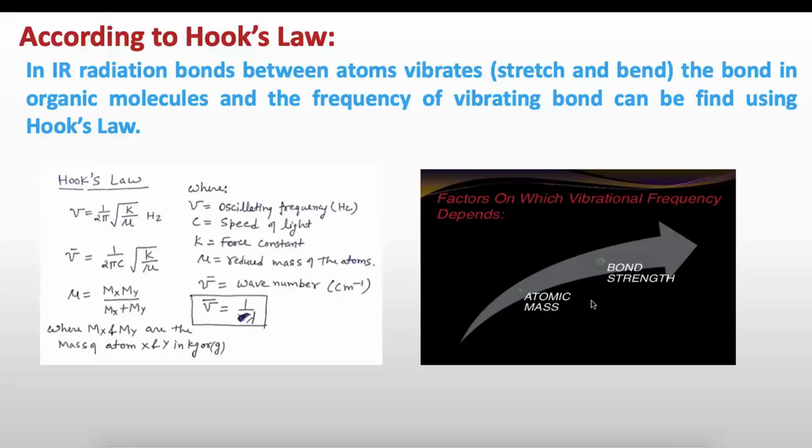Everyone. As we have discussed in a previous lecture of IR spectroscopy, IR radiation vibrates the bonds in a molecule, meaning the bonds are stretching or bending when we irradiate the molecule with IR radiation. And the frequency of vibrating the bond is according to Hooke's law, which is nu equal to 1 upon 2 pi under root k upon mu.